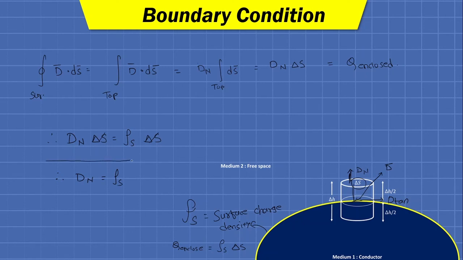So this is our third finding of the boundary condition, and we have En, which is nothing but Dn upon epsilon 0. So we can write rho s upon epsilon 0.